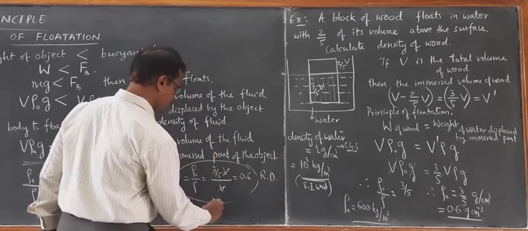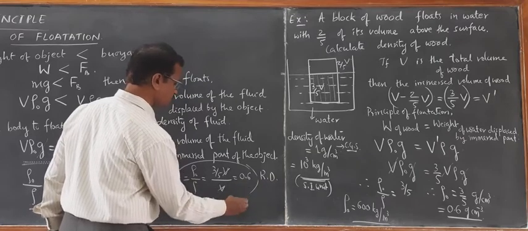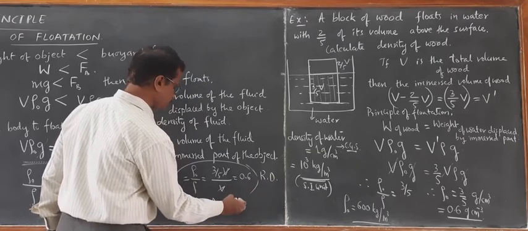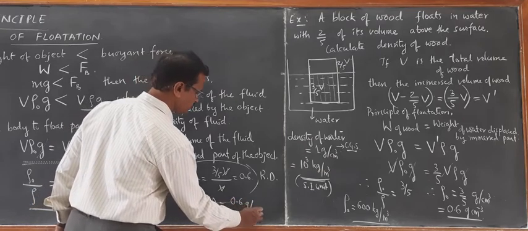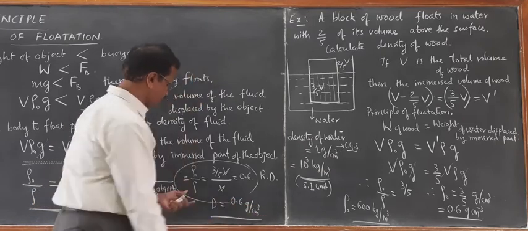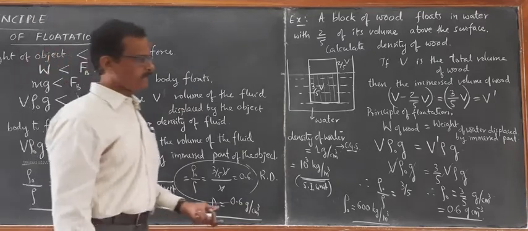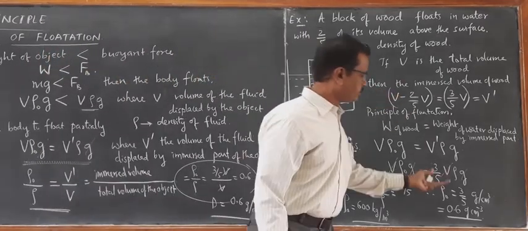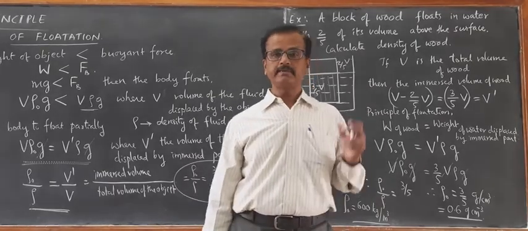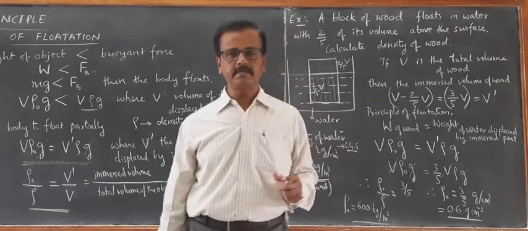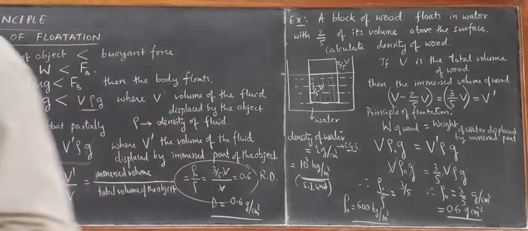Therefore, density is equal to relative density into density of water, 0.6 gram per centimeter cube. So if you remember this equation, principle of flotation, one can go ahead very quickly. It can be solved very fast. Okay, let us solve 2 more problems.